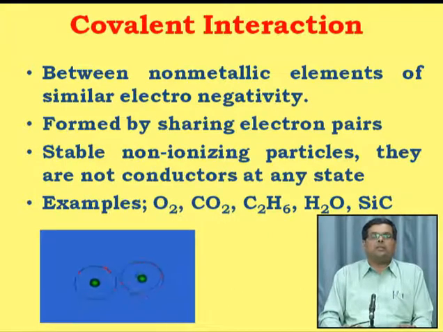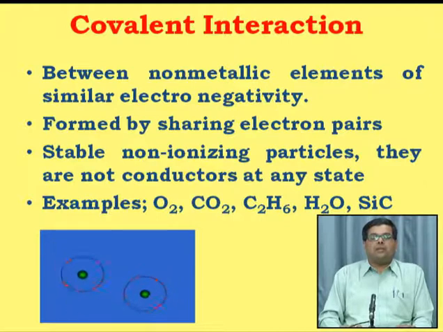Now let us see how the covalent interaction takes place, as shown in this animation. You can see that in this animation, two different atoms are sharing the electron and forming the covalent bond. So here it has been mentioned that the covalent interaction is formed between non-metallic elements of similar electronegativity. Then only they can share the electrons.